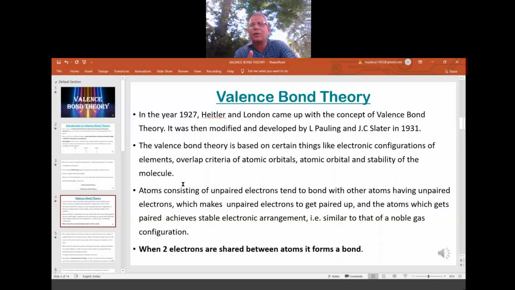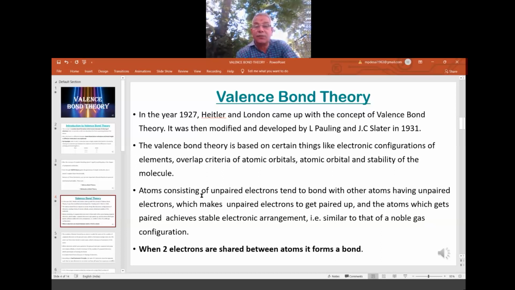So point number one, about the electronic configuration, and point number two, how orbitals are overlapped. And point number three, after overlapping, they should go for the stability, keeping in mind least repulsions. So these three points are given by VBT. That's why this is far better than any other previous theories.